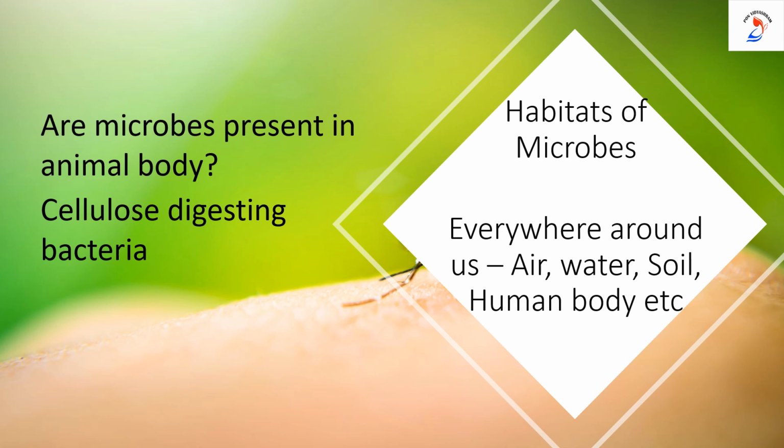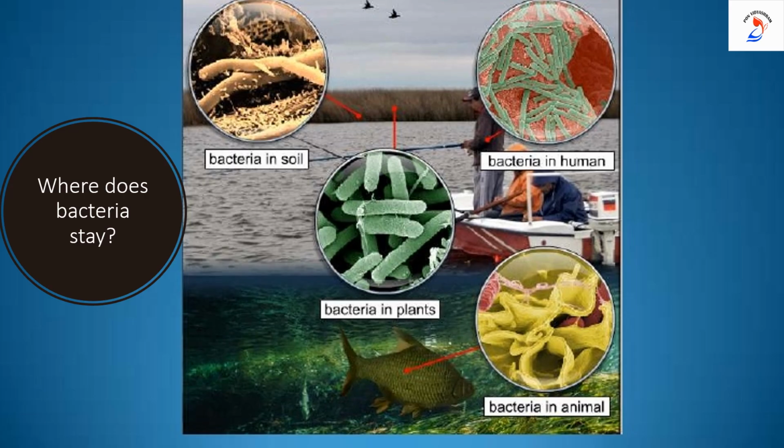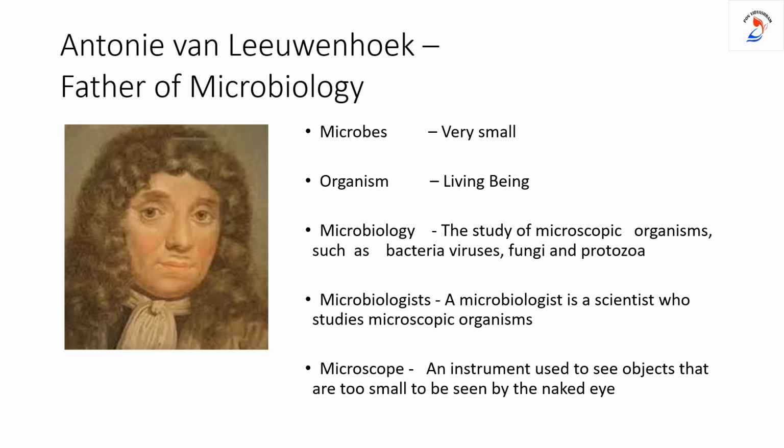Both the organisms will get the benefits. Here, the cellulose digesting bacteria will get the shelter and nutrients from the ruminant stomach, and the ruminants will get the benefit of digesting cellulose. In this way, both the organisms get the benefits. This is known as symbiotic relationship. Okay. They can survive in all environments like desert, marshy lands, bottom of the sea, polar regions. You know, there is no single space on this earth where you do not find bacteria.